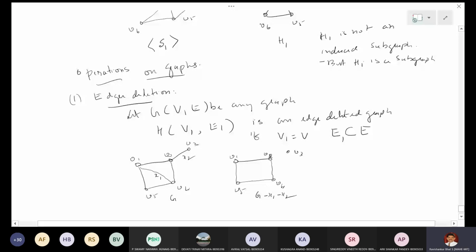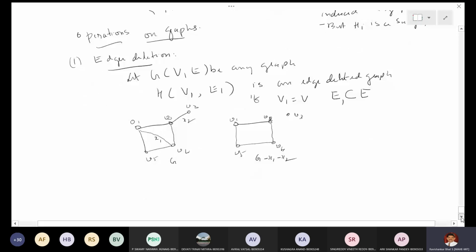And you can see that when V1 is equal to V, it is called a spanning subgraph, right? Because it contains all the vertices of G. So when V1 equals V, it is called a spanning subgraph. I think this is the second type of subgraph.